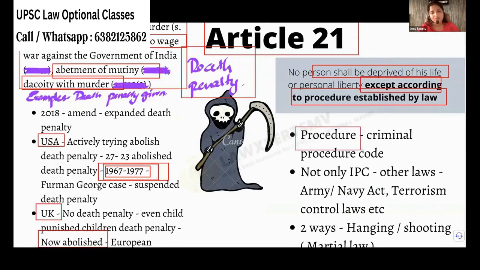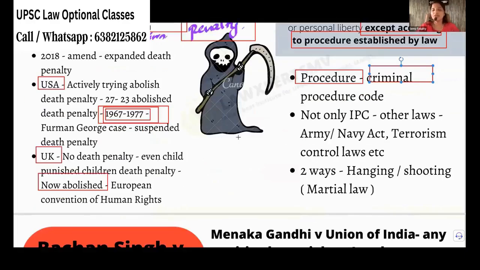So where do we have this procedure? We have it in Criminal Procedure Code and BNS now. Not only in IPC, in army laws, navy acts and terrorism control laws also, we have death penalty. We will think that only in IPC and BNS we have death penalty. No, not like that. Even in POCSO Act, there is one place where they have given death penalty.